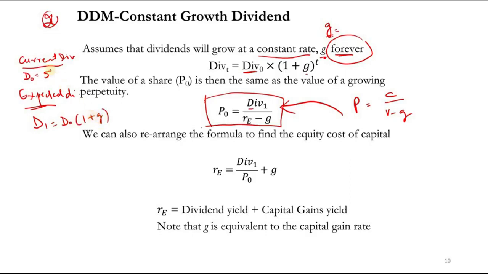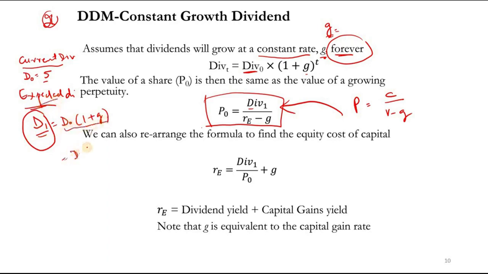So it means if the question is telling you currently the dividend is 5 and asks for the expected dividend, you need to calculate. But in few questions they directly give you the expected dividend, and you don't need to calculate D1, because sometimes they confuse you by giving the expected dividend directly, right? So you don't need to do this one.